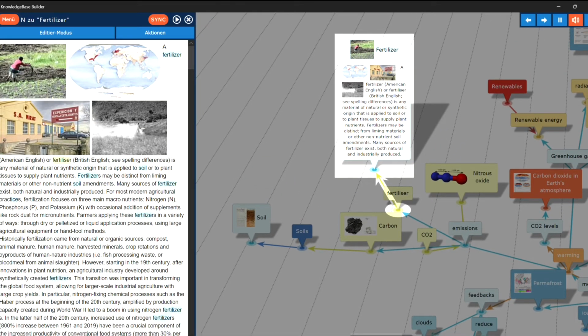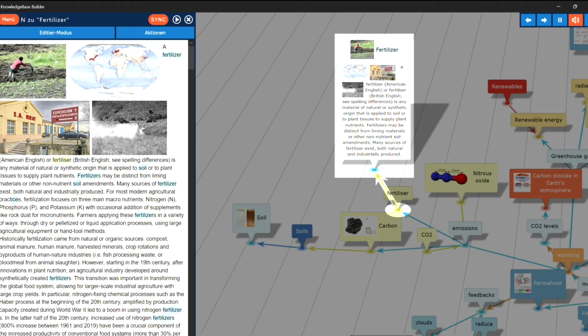Fertilizer. A fertilizer, American English, or fertiliser, British English, see spelling differences, is any material of natural or synthetic origin that is applied to soil or to plant tissues to supply plant nutrients. Fertilizers may be distinct from liming materials or other non-nutrient soil amendments. Many sources of fertilizer exist, both natural and industrially produced.